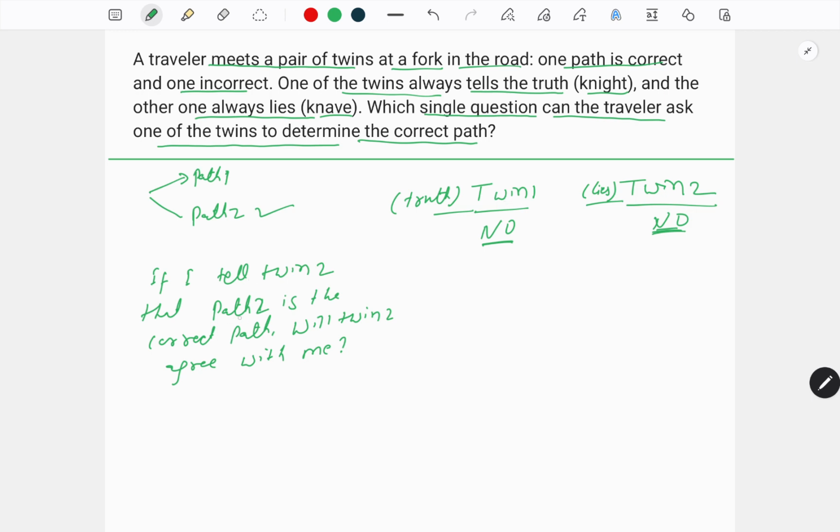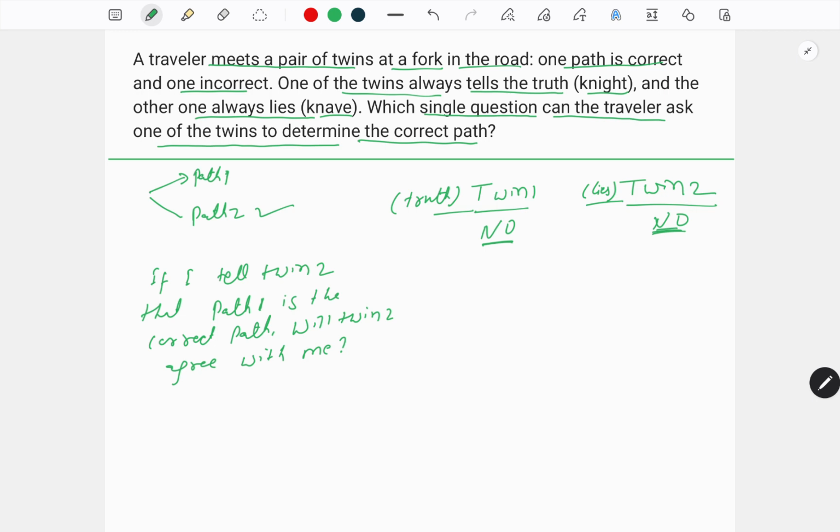If I tell twin 2 that path 1 is the correct path, will twin 2 agree with me? The question is not going to change, right? Since path 1 is incorrect, twin 2 would lie and say yes, and twin 1 knows that twin 2 will lie, so he will say yes.